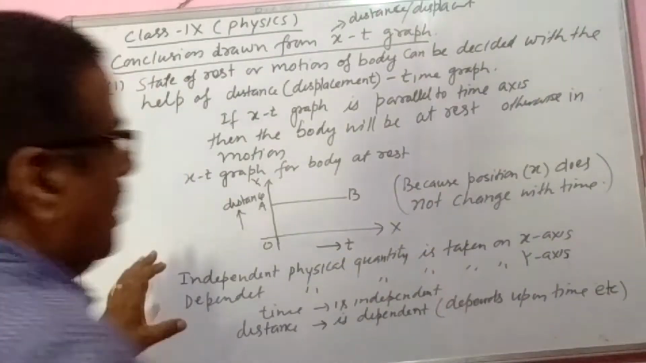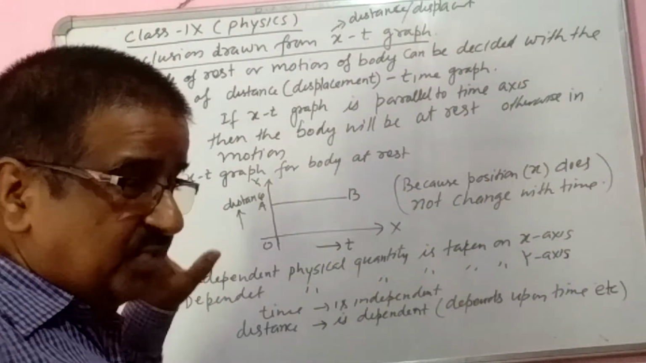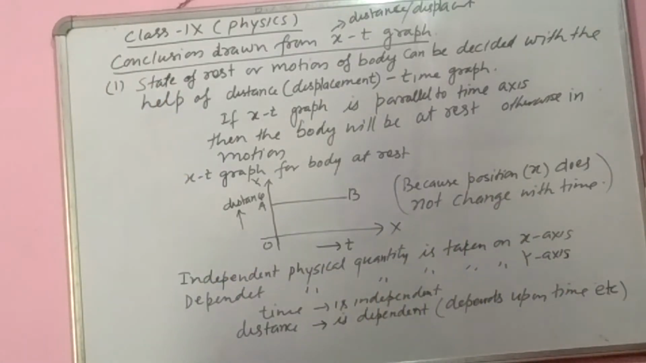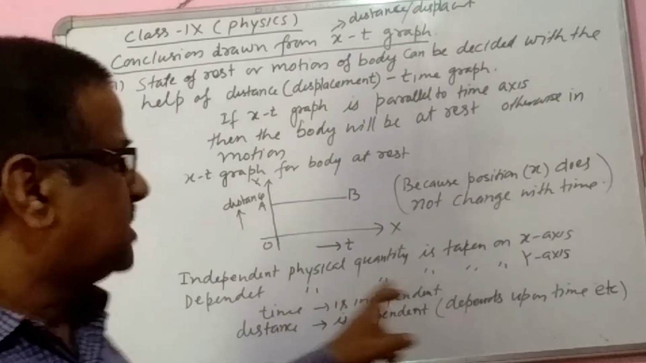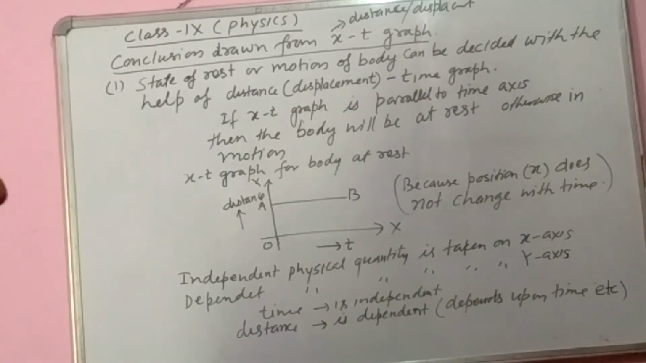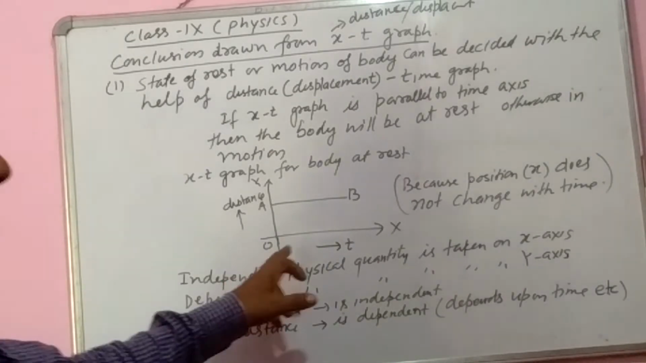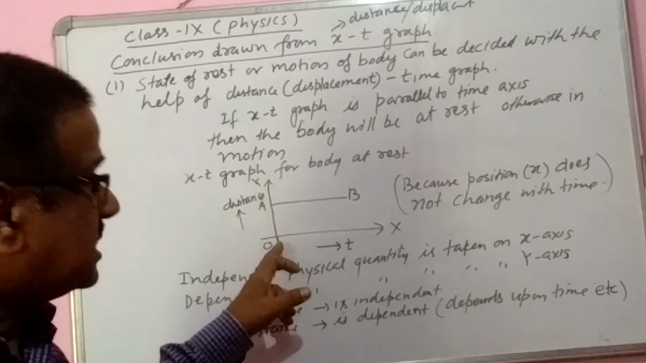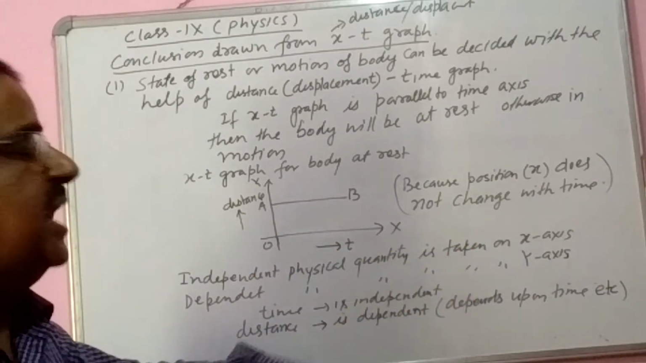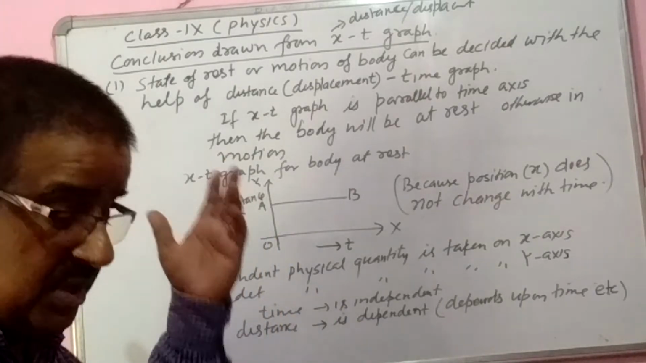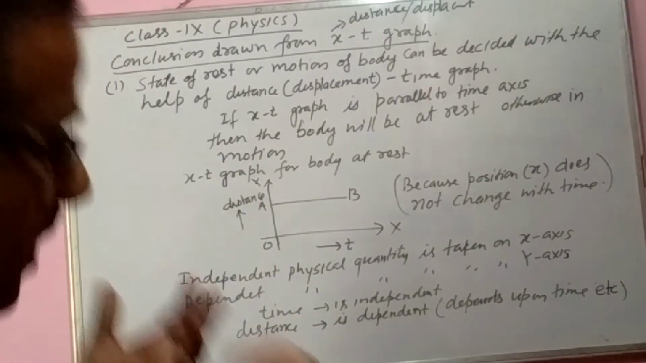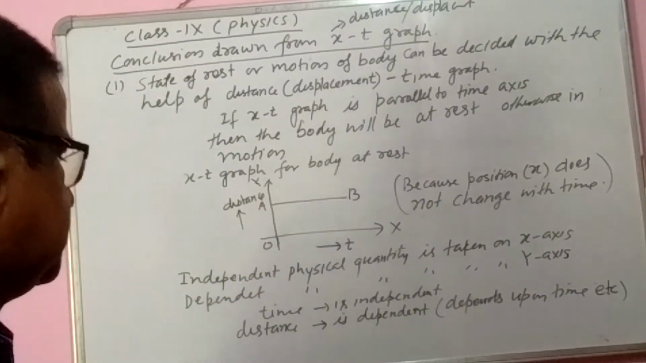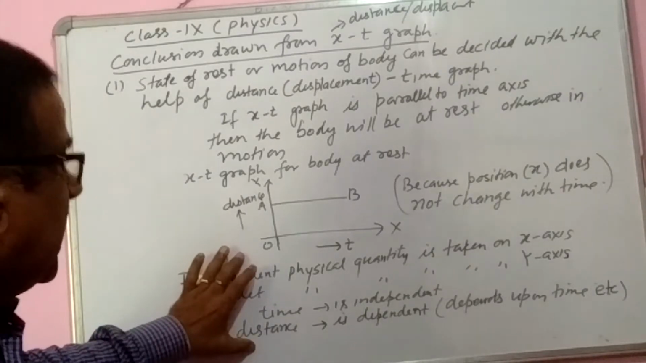Two important things you have to notice here. Independent physical quantity is taken on x-axis while drawing the graph, and dependent physical quantity is taken on y-axis. So time does not depend on anything. It is independent. Therefore, time is always taken on x-axis, and other physical quantities like distance, displacement, velocity, acceleration, force, they are taken on y-axis. So that is why I have mentioned here.